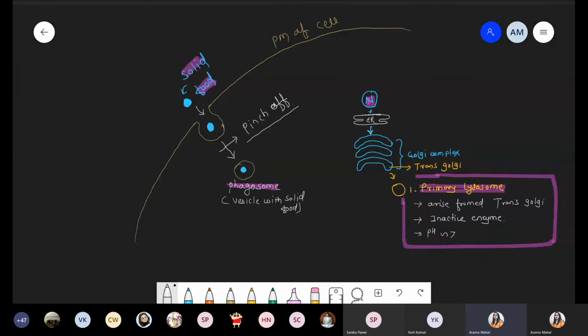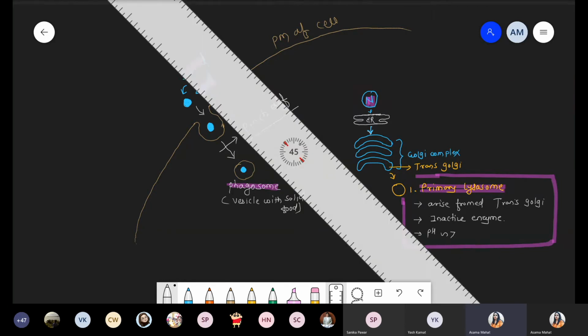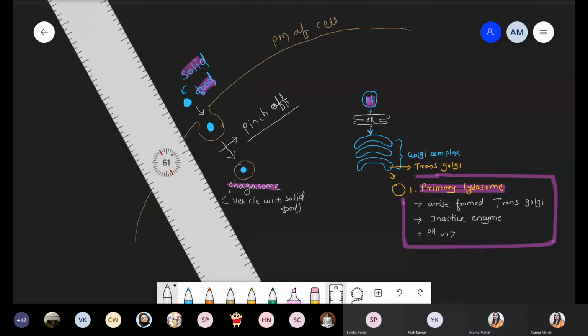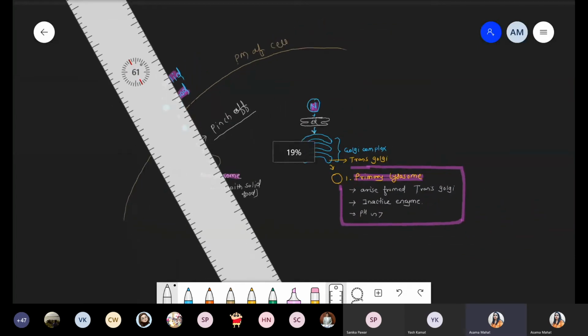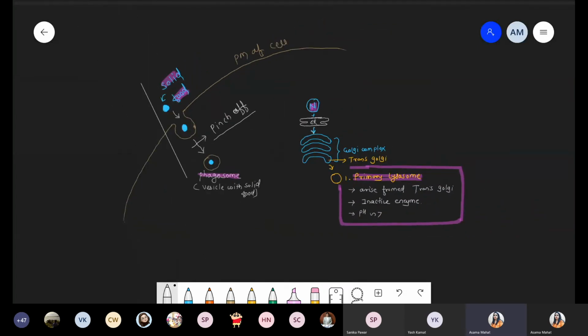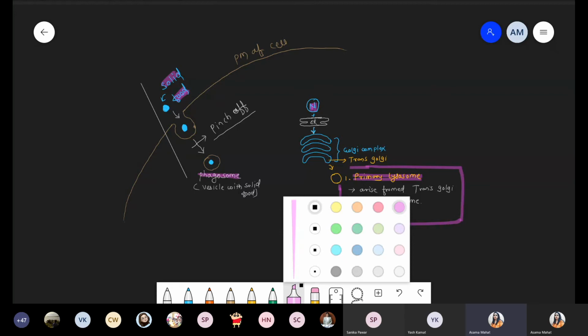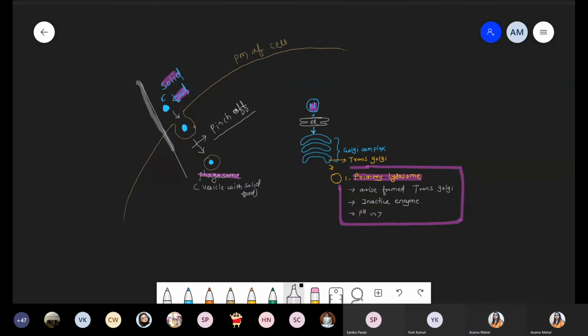That vesicle is filled with the solid food, but now that vesicle specifically is called a phagosome. And this process, where there is an entry of food particle from outer to inner,